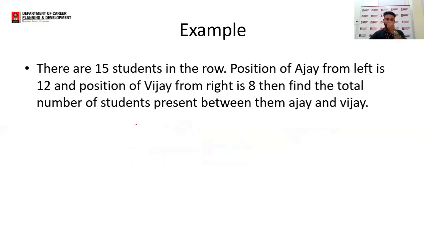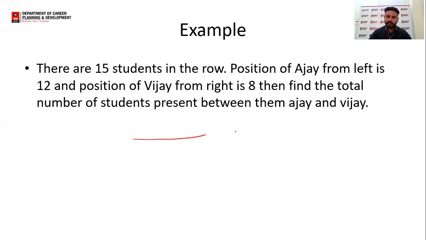Now, there are 15 students in the row. Position of Ajay from left is 12 and position of Vijay from right is 8. Then find the total number of students present between them, Ajay and Vijay.